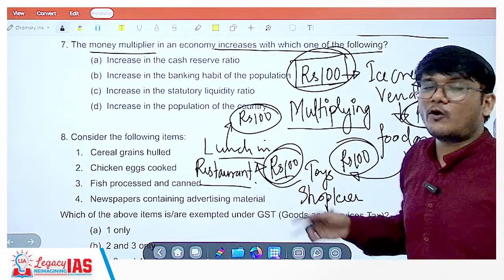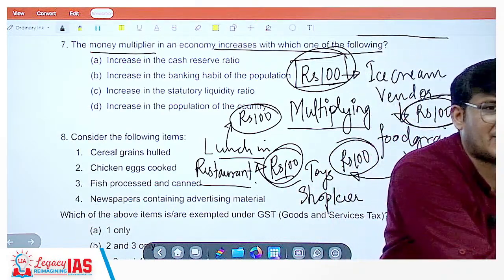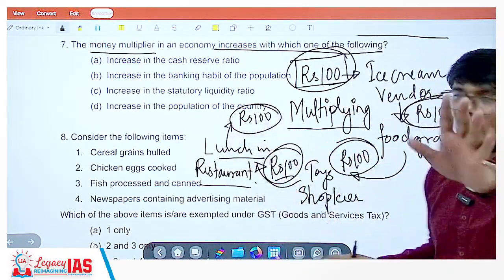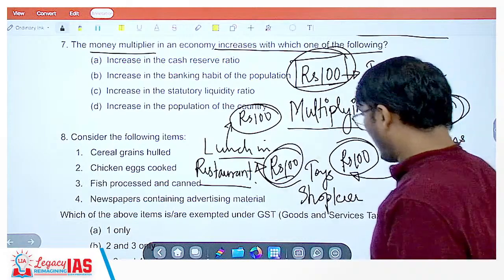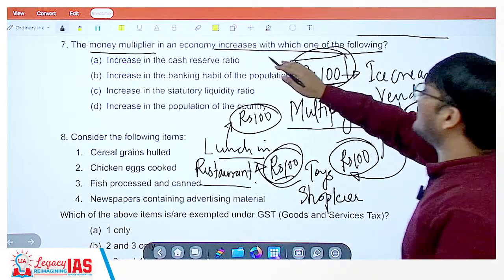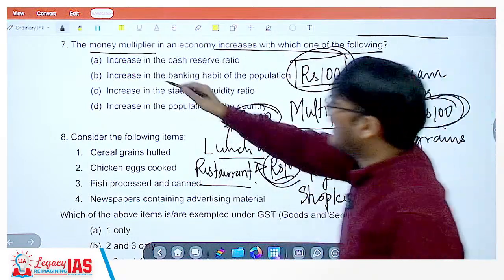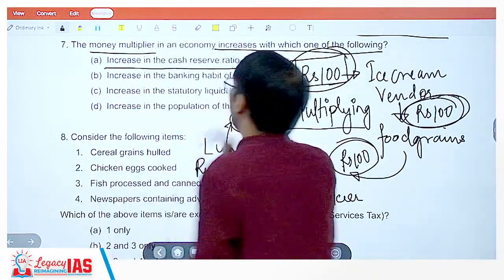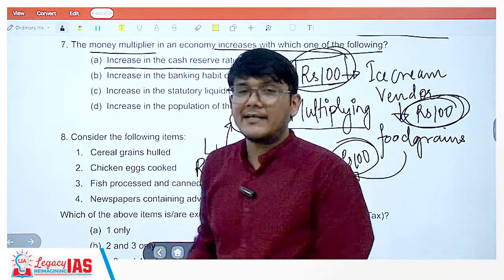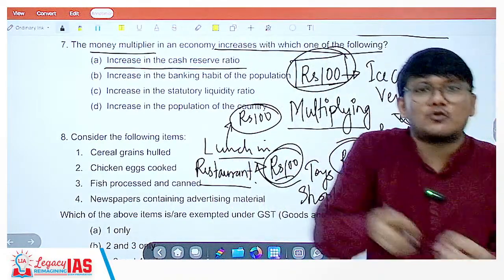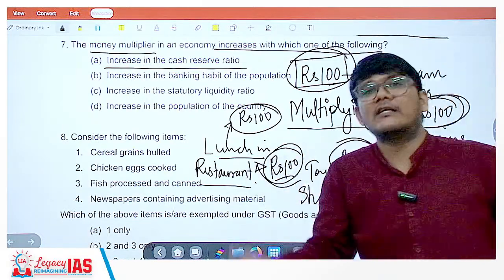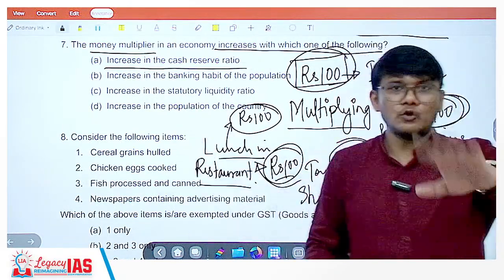Now, how was that made possible? When that 100 rupees which was kept safe came into the market, the money multiplier effect was there. Now, let's go back to the question. The question says: money multiplier effect in an economy increases with which one of the following? A. Increase in the cash reserve ratio. Absolutely not. Why? Because what is cash reserve ratio? It is some amount of money which the bank needs to keep aside, so that in certain unforeseen difficult situations the bank has money to utilize.